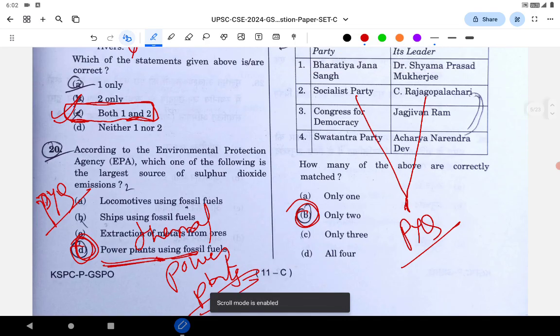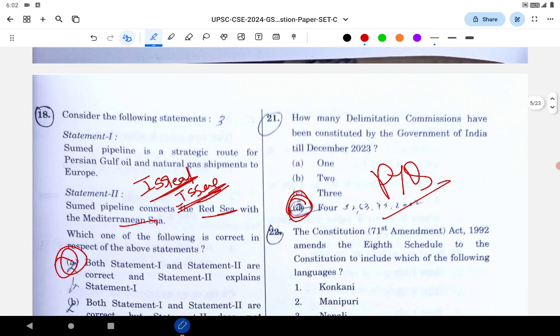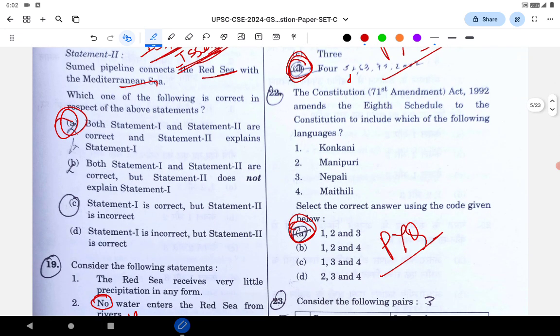Again a PYQ question. Next question is regarding the Delimitation Commission. How many times has it been constituted? 4 times: 52, I think 53, 63, 2002 and 73, I think 4 times. This is a PYQ question. They asked this question 2 times in previous years.